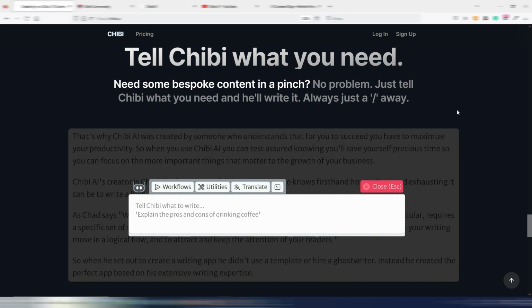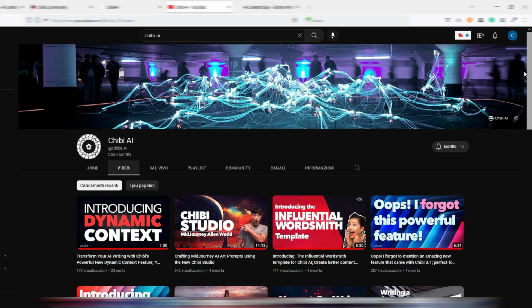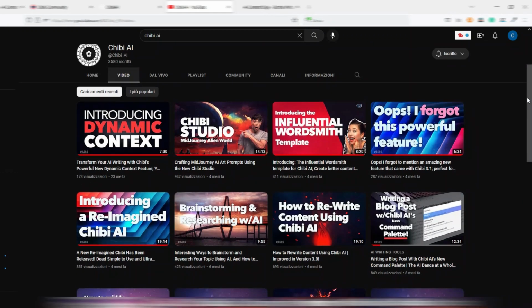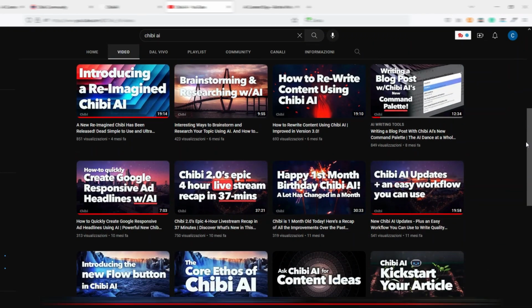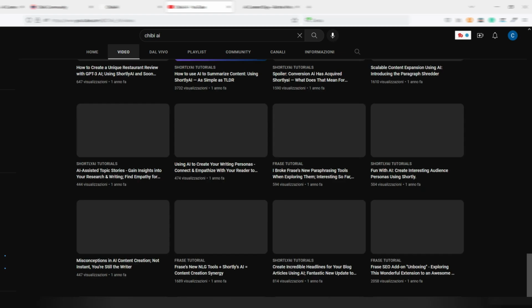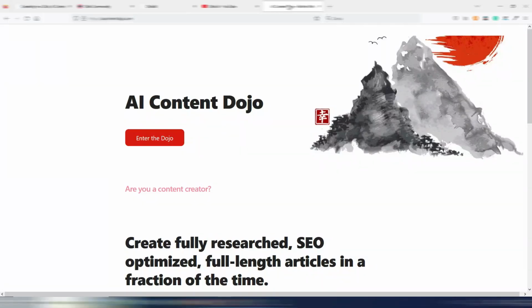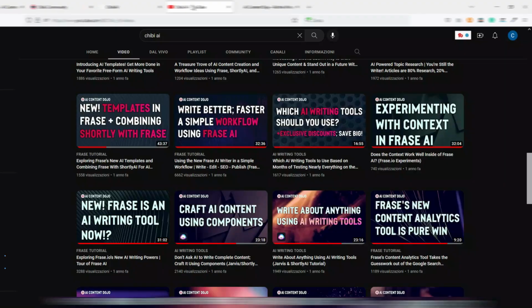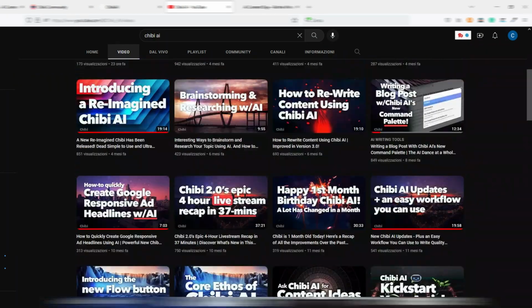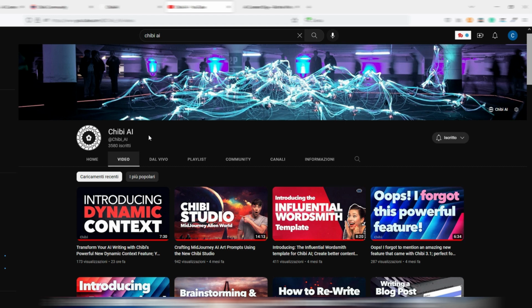But who is behind the Chibi? His name is ChatGPT and he is one of the first people that became an expert using and teaching how to use AI writing tools, starting from Shortly AI. He started his site, AI Content Dojo, and his YouTube channel that was called AI Content Dojo, now it's called Chibi AI, way ahead of others. And he's the inventor of the definition of AI dance. If you don't know what AI dance is, I will show you later.